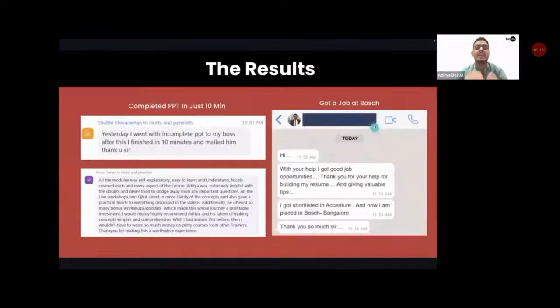We'll be learning all about that, via which our students have been able to get job offers from Bosch, Bangalore, from Accenture, and have been able to complete hours of work in just minutes and email their bosses as well. So this is the sort of impact this is creating.